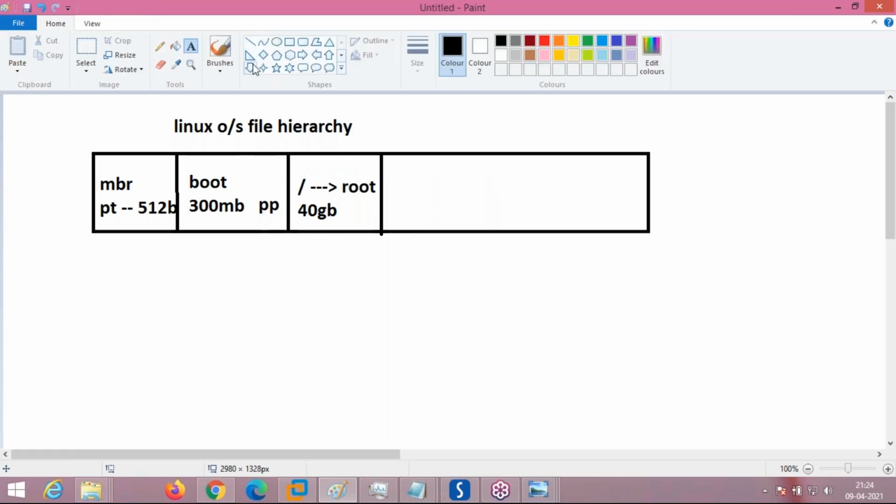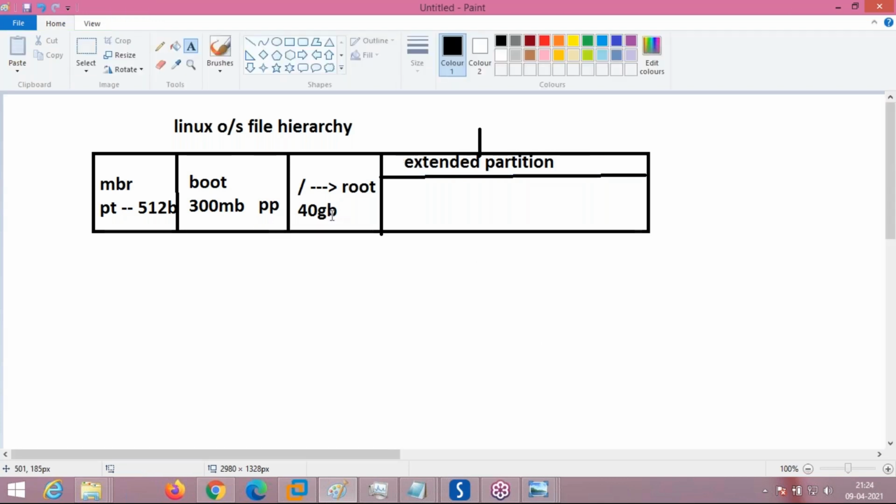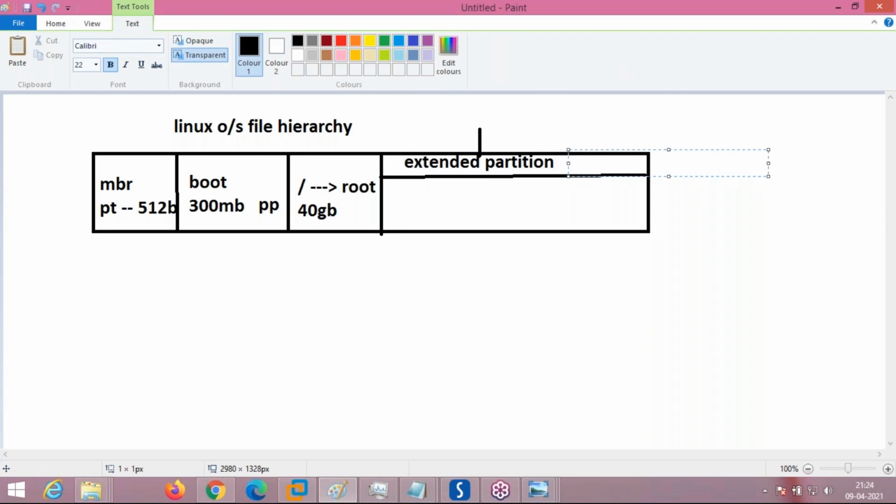After that you can install the remaining partition size, then you can install other things. You can also create other partitions here, like extended partitions. First create an extended partition in these files. This is extended; see here, I'm writing extended partition. Which is the partition? 40 GB. After 40 GB is used, with a 100 GB hard disk, 60 GB is left like this.